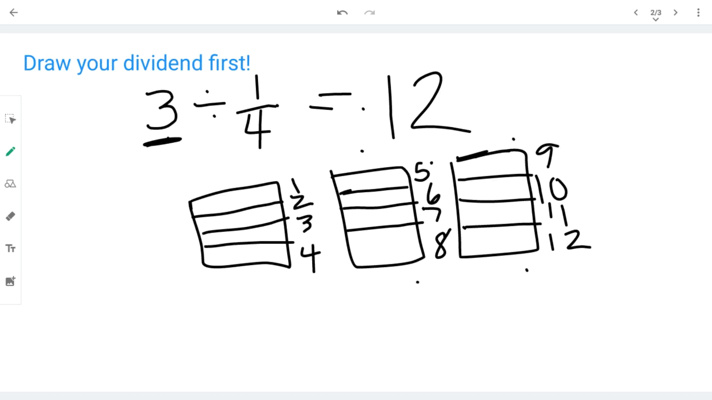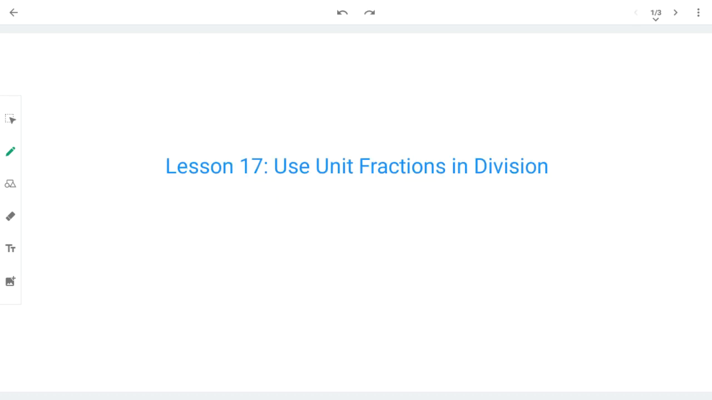Hopefully, you found lesson 17 to be helpful. Always draw your dividend first. So whatever it is that you're cutting up, that needs to be the beginning of your equation and needs to be the first thing you draw.